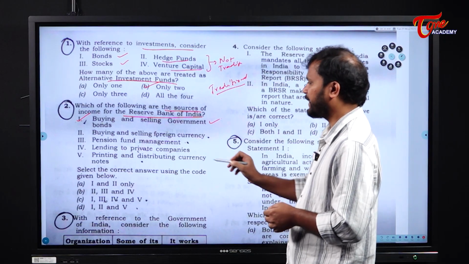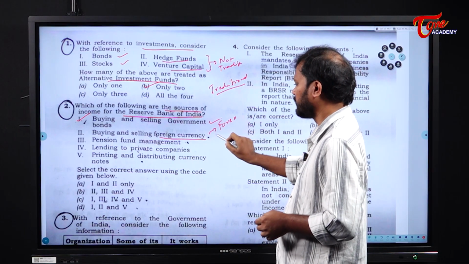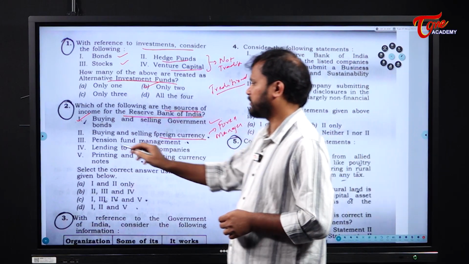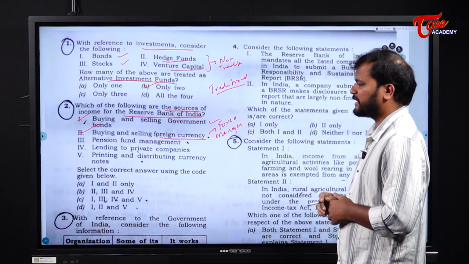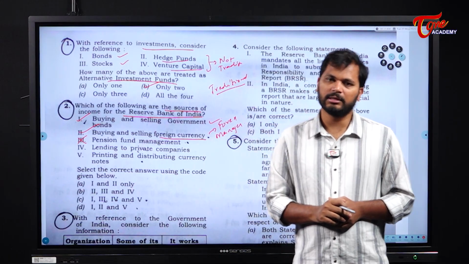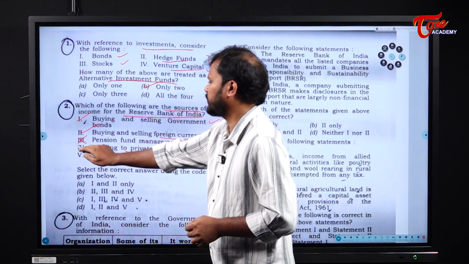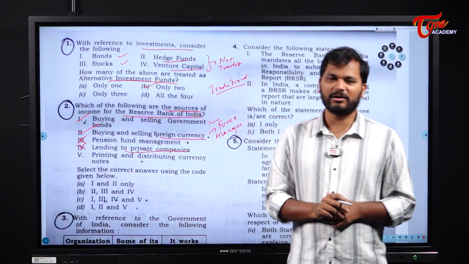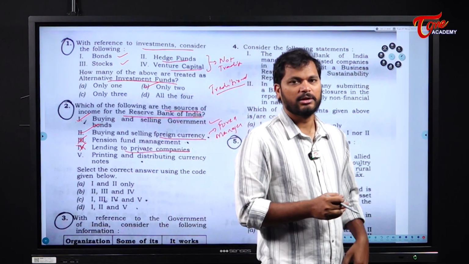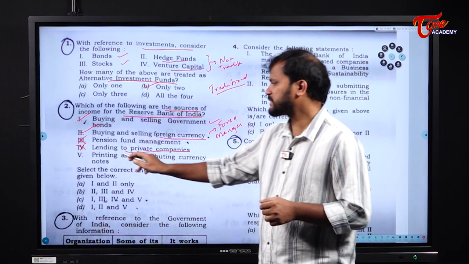So that statement is correct. Next, buying and selling foreign currency. Yes, this is also correct. Fundamentally we know that the Reserve Bank of India is the forex manager. So statement 2 is also correct. Clear? Next, pension fund management. See, pension fund management is not done by the Reserve Bank of India. Clear? Next, lending to private companies. This is common sense. We know that the Reserve Bank of India doesn't have the lending process to private companies. So this is not right.